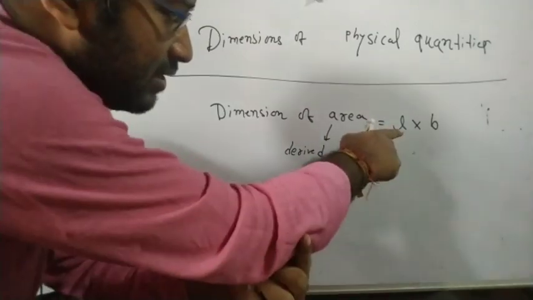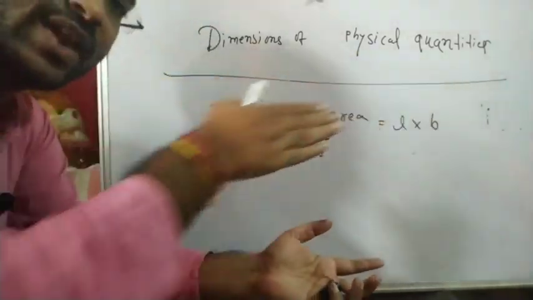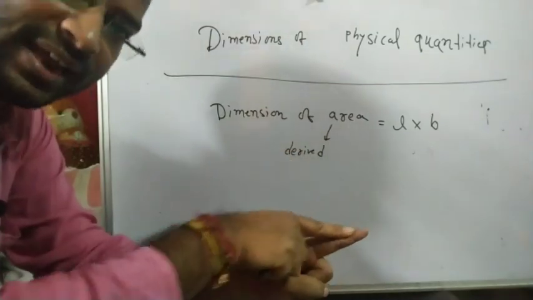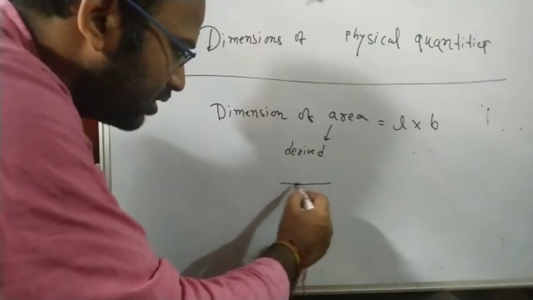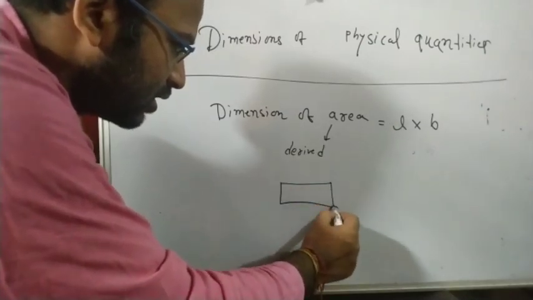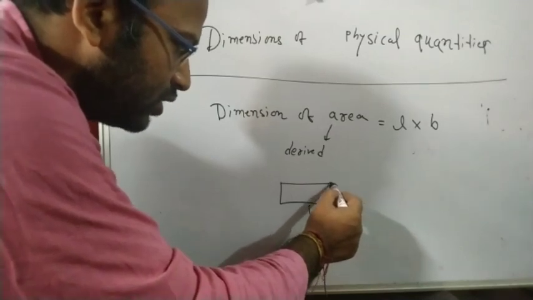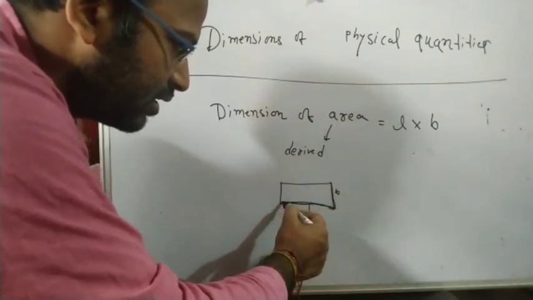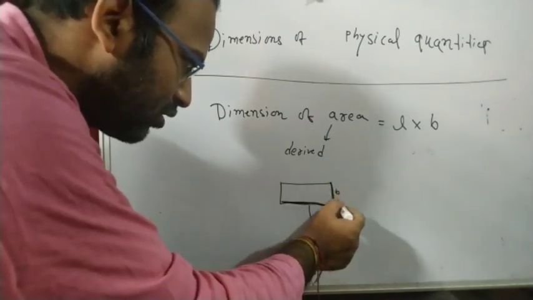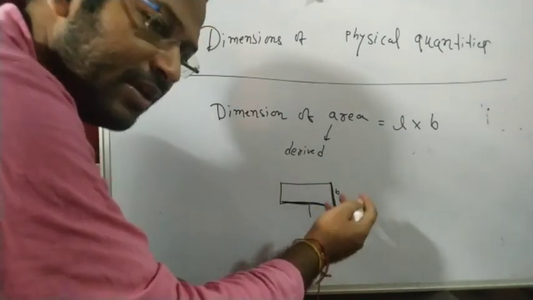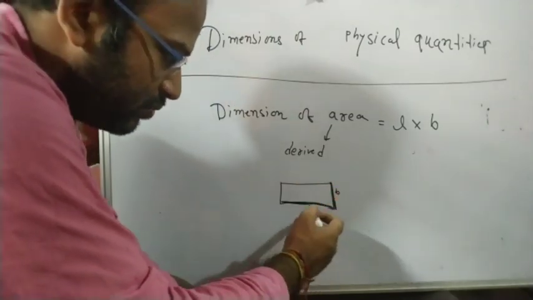This is length and this is breadth, which is also a measurement of length. Suppose this is a rectangle, one is length L and the other is breadth, but both are actually length.